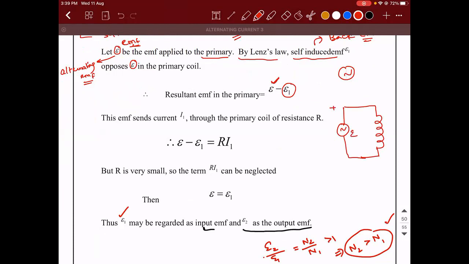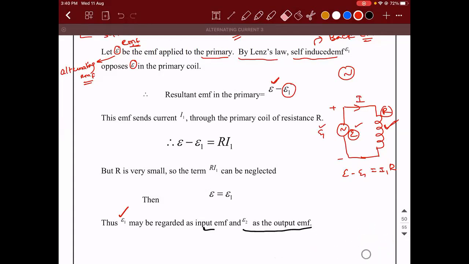E, and there will be an EMF getting generated here. The EMF will always try to oppose this according to Lenz's law. Then due to the resultant of these two, that is E minus E1, there will be a current in the circuit, right? That current, if I call it I1, will be multiplied with the resistance of this coil. This is basic Ohm's law: E minus E1 is equal to I1 into R, where I1 is the primary current. Are you able to understand?